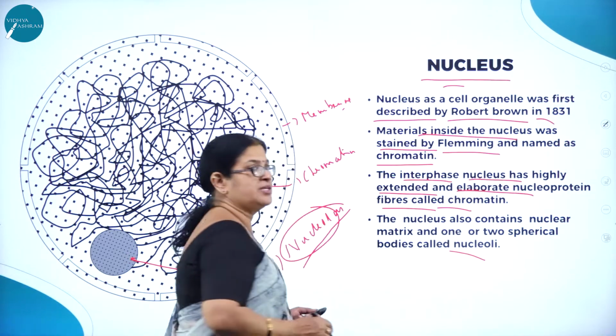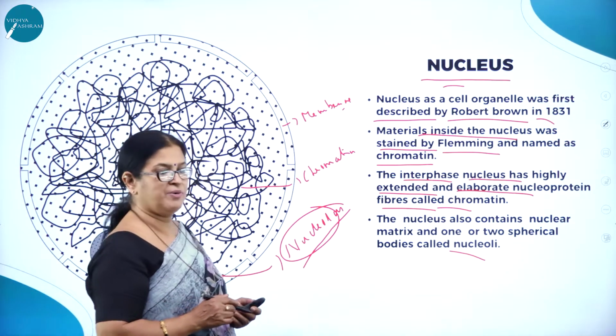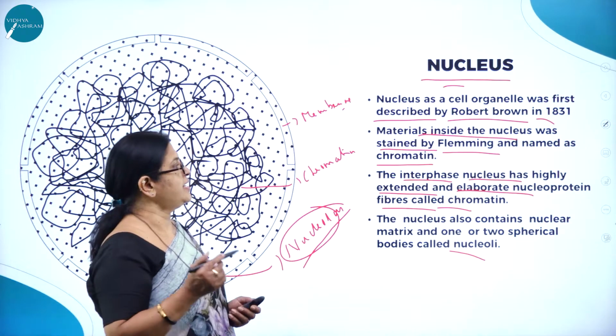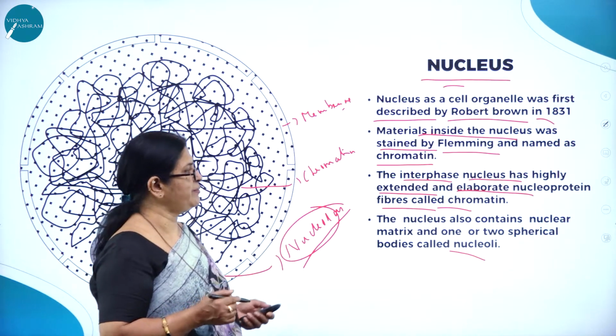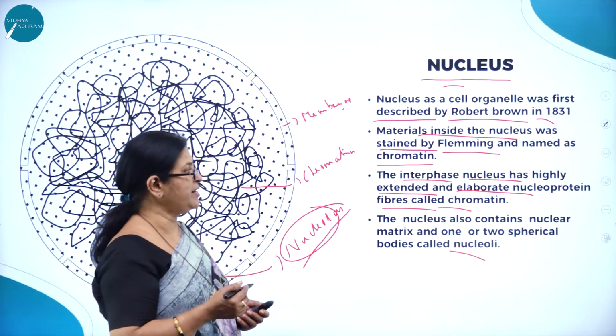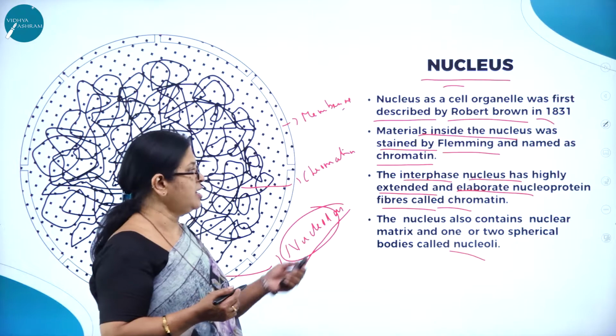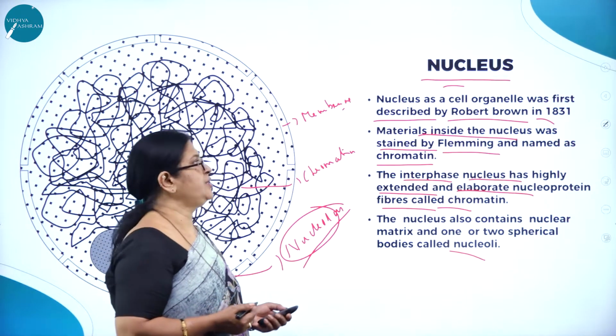So what is nucleus? Nucleus is one of the cell organelles which was first described by Robert Brown in 1831, and the chromatin which is found inside the nucleus was first discovered by Fleming, and the interphase nucleus has highly extended and elaborate nucleoprotein fibers called chromatin, and the nucleus contains one or two spherical bodies called nucleoli.